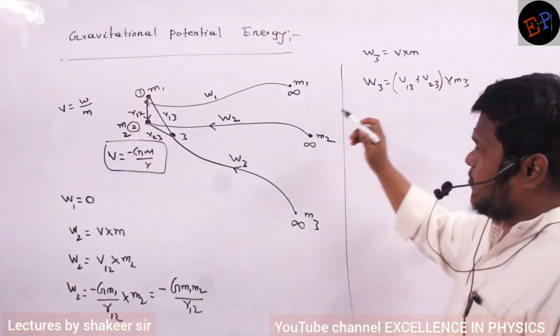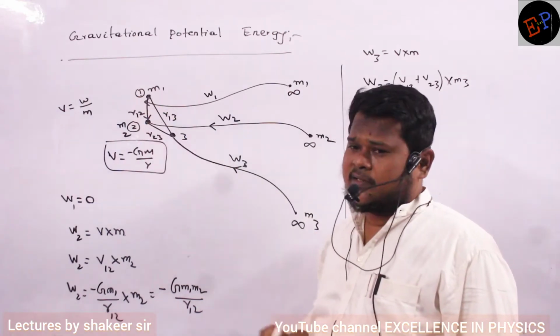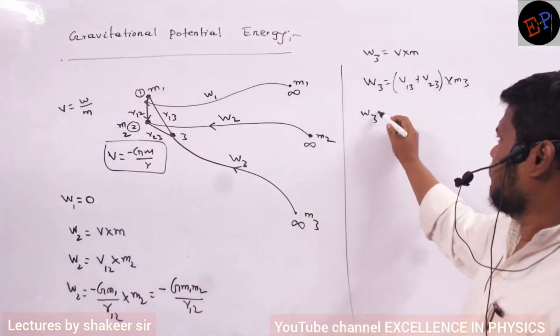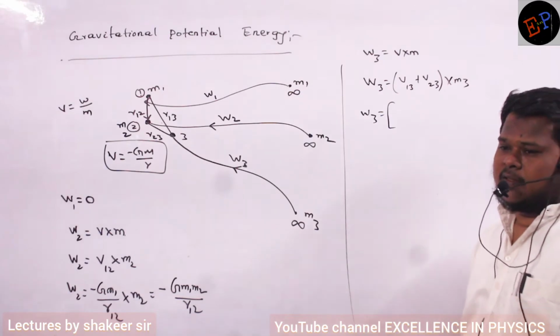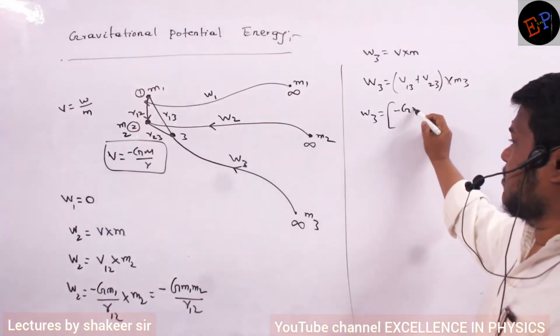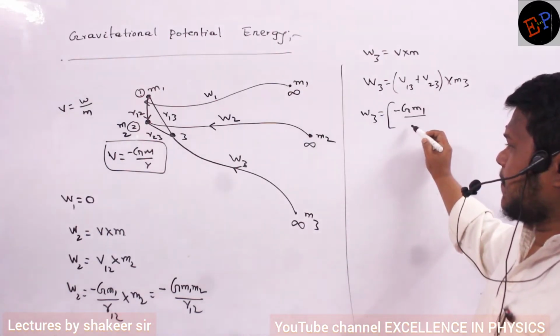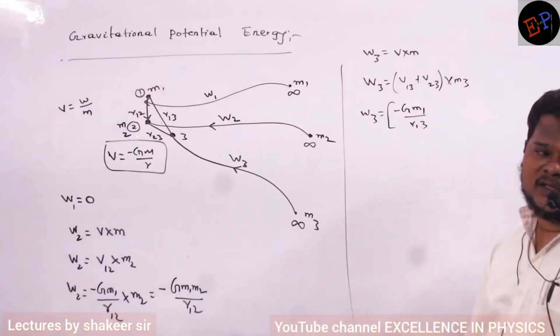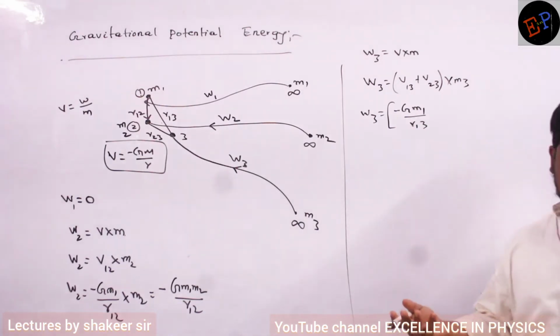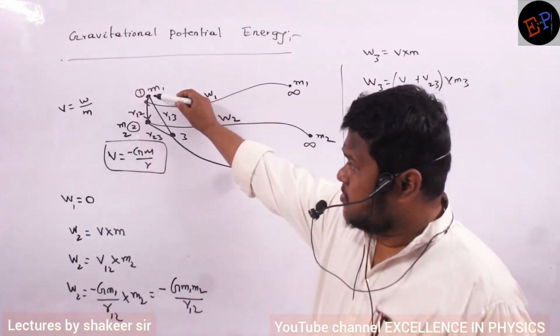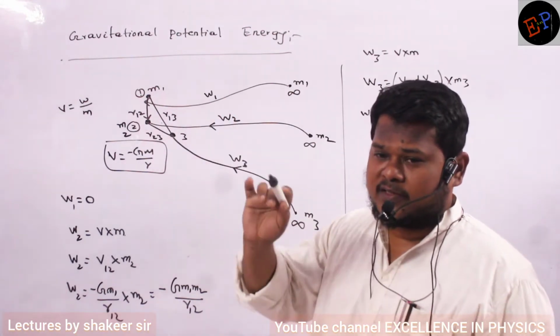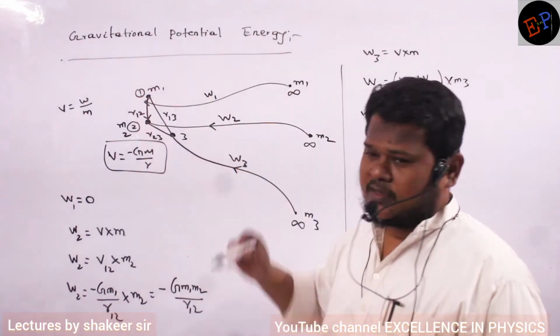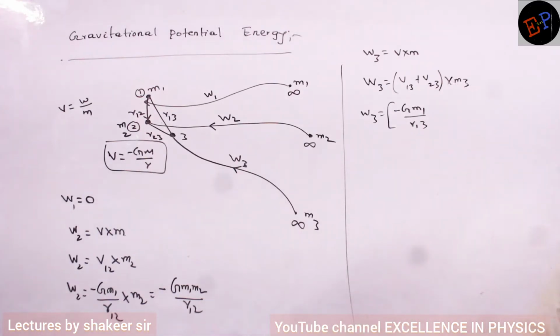Now potential due to the first mass at point number 3 is how much, can you say? V13 is minus G M1 divided by R13. That's all. Potential formula is minus G m by r only. I am calculating potential because of the first mass, so it is M1, and the distance is R13.